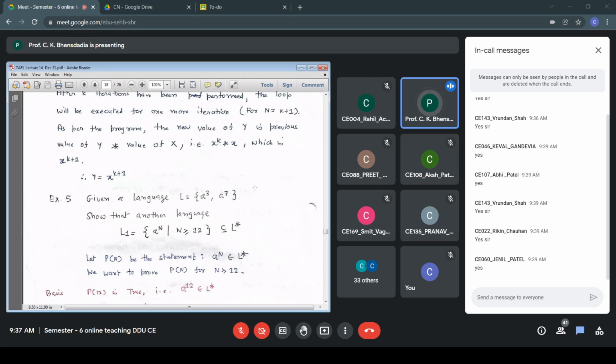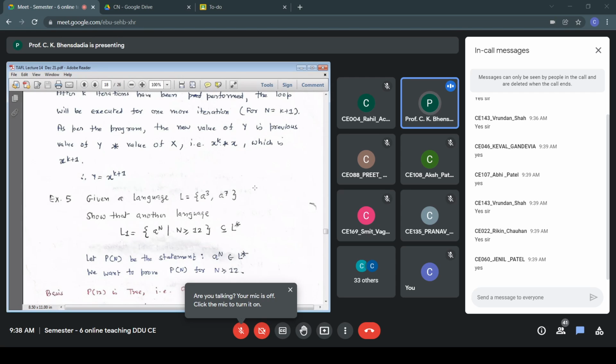So let Pn be the statement. We are making the statement a simplified one: a^n belongs to L star, where L is {A3, A7}. Instead of L1 being a subset of L star, we say a^n belongs to L star.